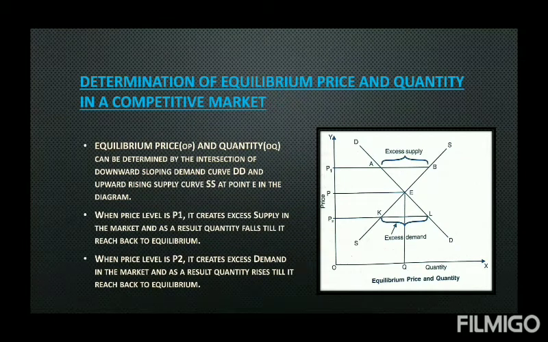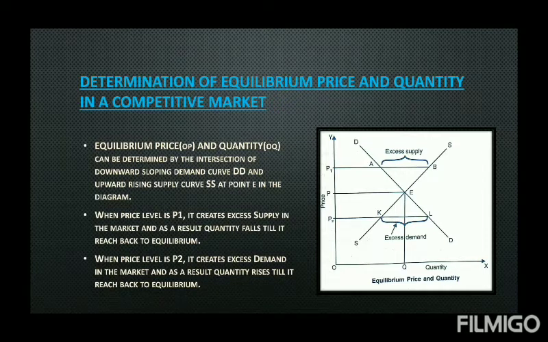Determination of equilibrium price and quantity in a competitive market. In a competitive market, we know the demand curve is downward sloping, as you can see here, and supply curve is upward rising. That means law of demand holds and law of supply holds generally. Then equilibrium price and quantity is basically determined by the intersection of both. Demand curve is showing at what price the quantity demanded by the individuals and the market, and supply curve is showing at what price what quantity will be supplied by the market.